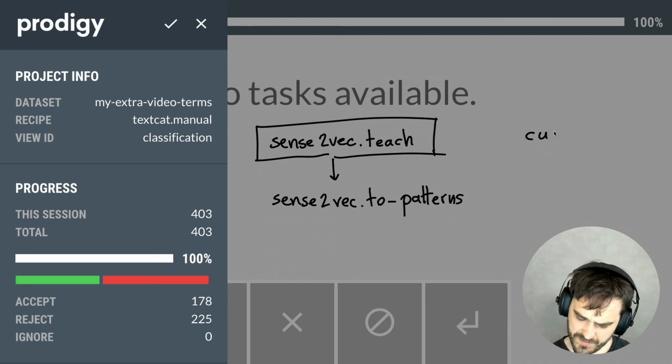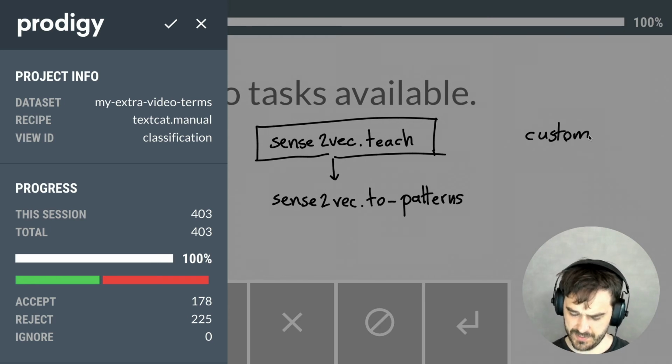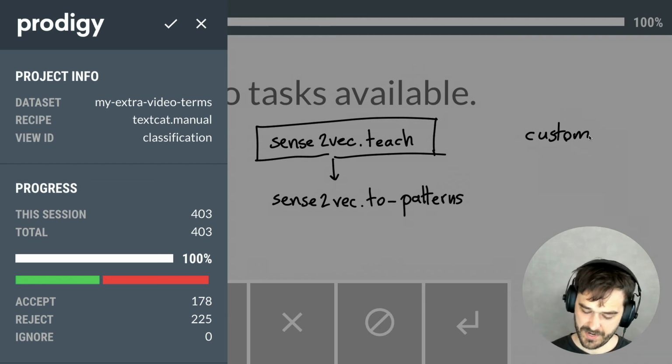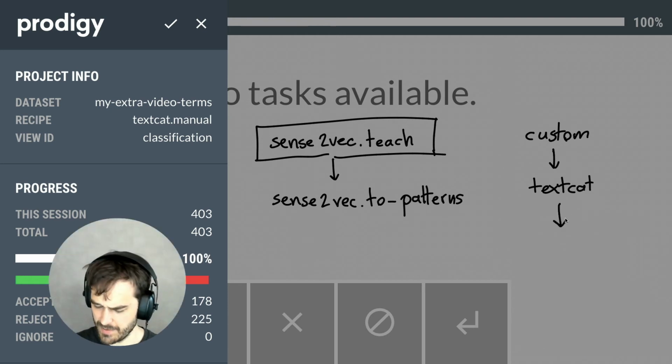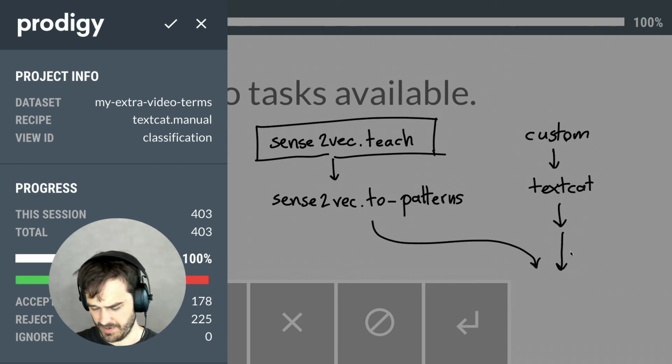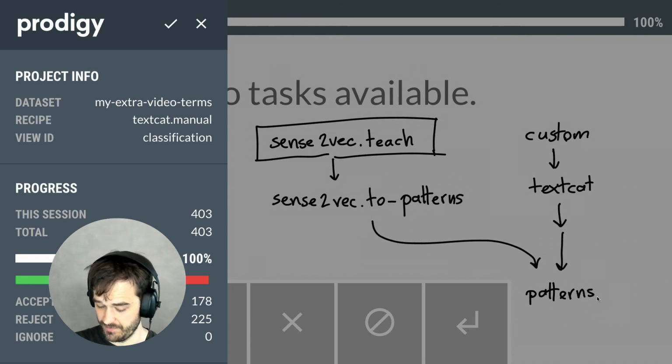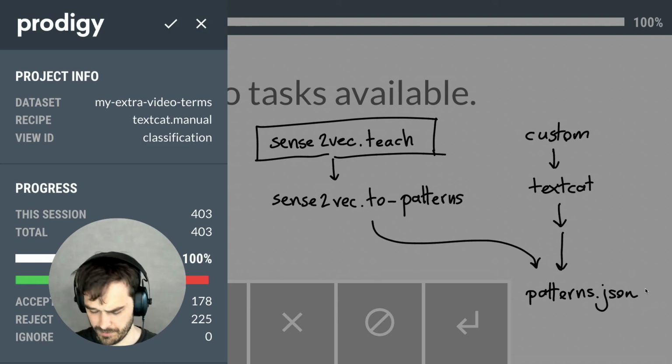But then I also have my custom recipe that is looping over my actual data. That generated a phrase list which I have just passed through this text classification. So I'm going to be using a custom script to make sure that these patterns, as well as the patterns that came out of this, are just in a single JSON-L file. The code for this will be shared, but it's just a bit of boilerplate. So I'm going to do that off screen now.